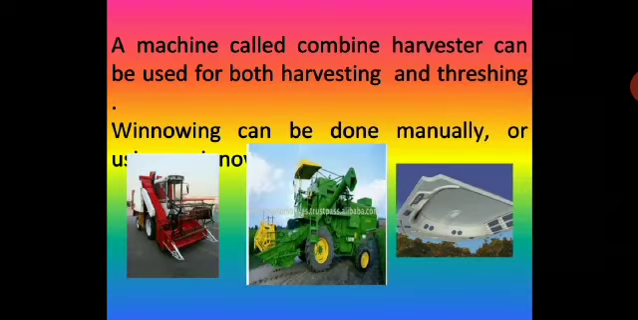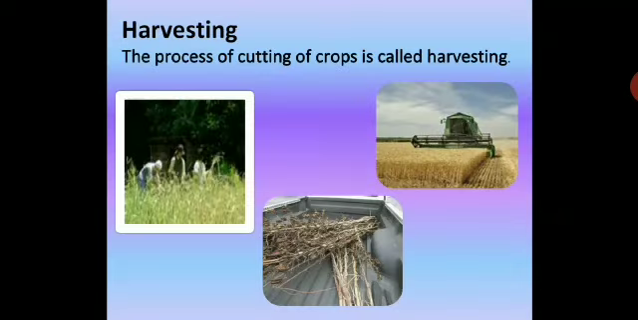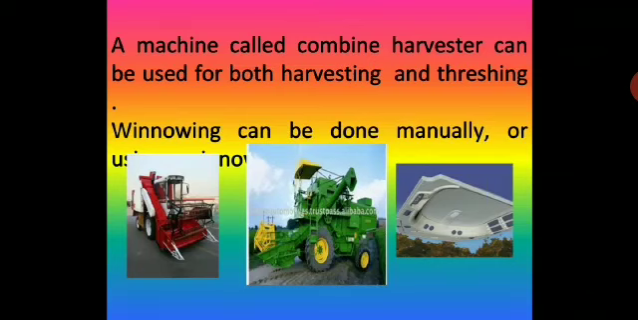Now what is a combined harvester? You can see these pictures here. A machine called a combined harvester can be used for both harvesting and threshing. Winnowing can be done manually or by the method which we have seen. So for harvesting, you can just go through the definitions here, children. Threshing and winnowing, and then you have a combined harvester. Take down what is a combined harvester.